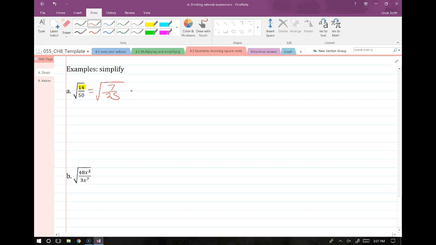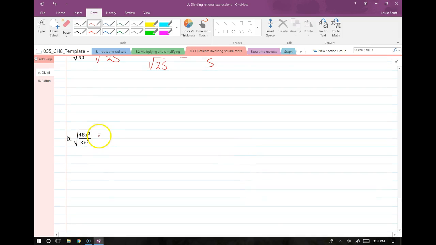Doesn't really help me that much either. It's the same thing. And so then we end up with, no, that is better. And so then we end up with root 7 on top, root 25 on the bottom, then we have root 7 over 5. Yes, that is a little bit better. Not a ton better, but a little bit. So if you start tackling these and it ends up to where you can't simplify, try something different. You should be able to simplify these at least a little bit.